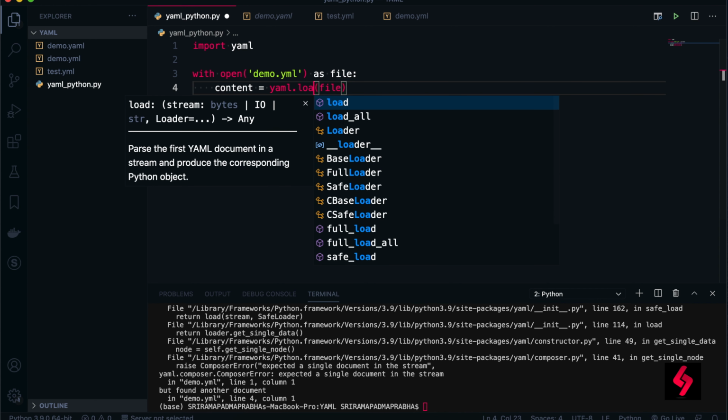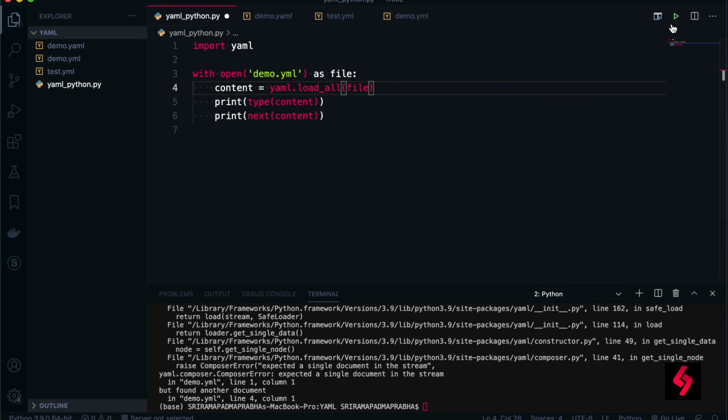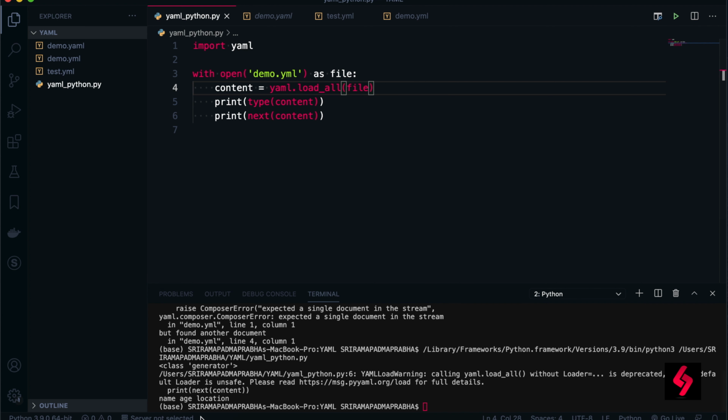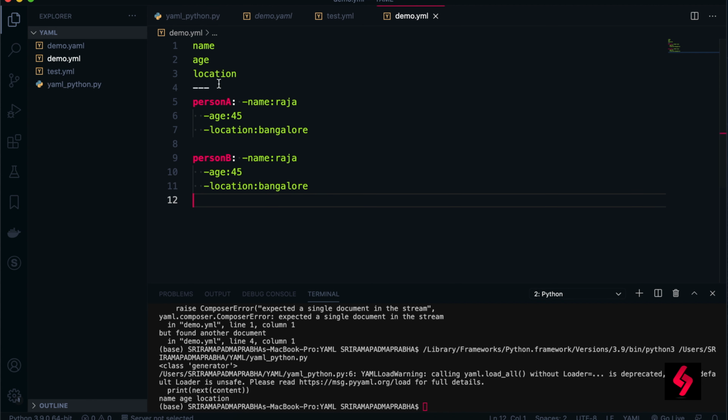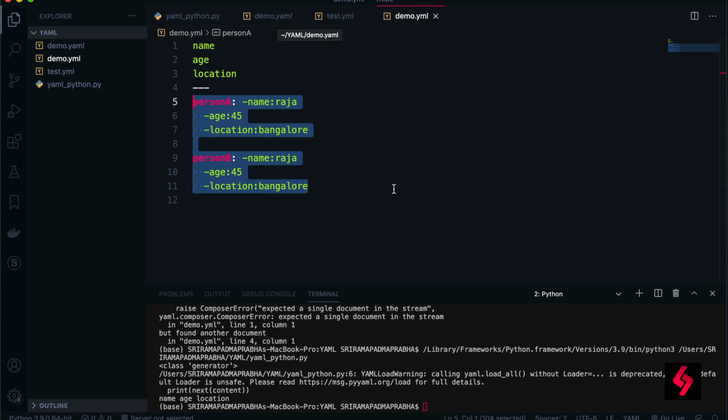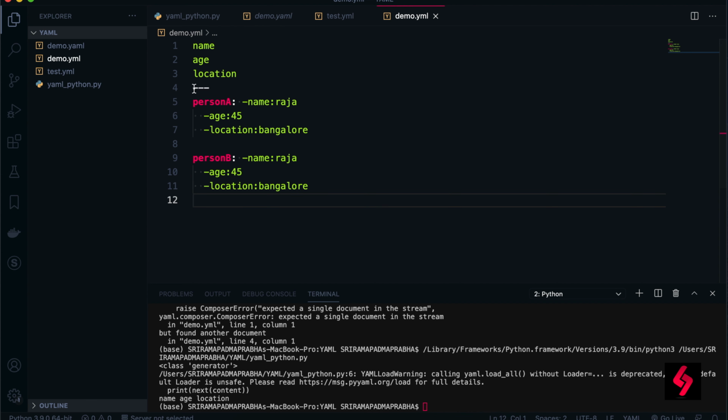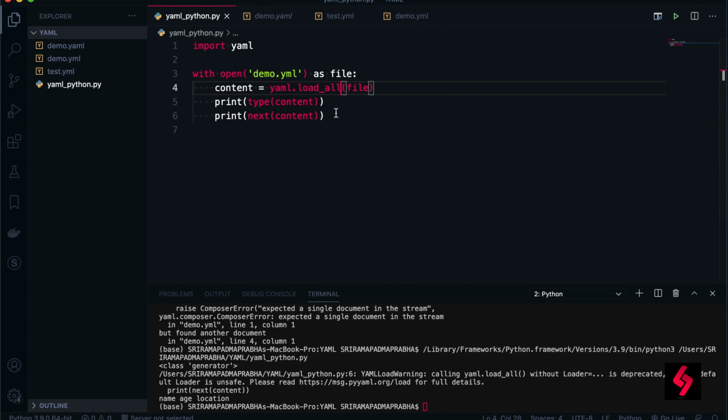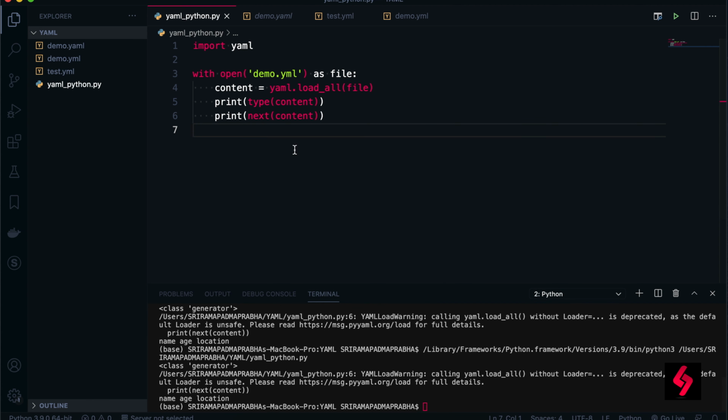So what I can do is take the load_all function and execute this code, and this is working because in demo.yml we have two documents here. This is one document, this is another document, separated by the three dashes, right? So here we generally use the load_all function to load multiple documents. That time we can use this.